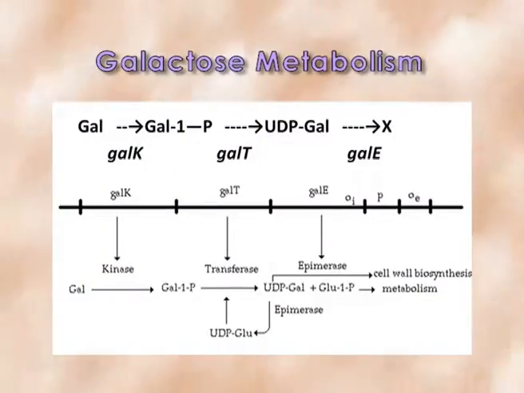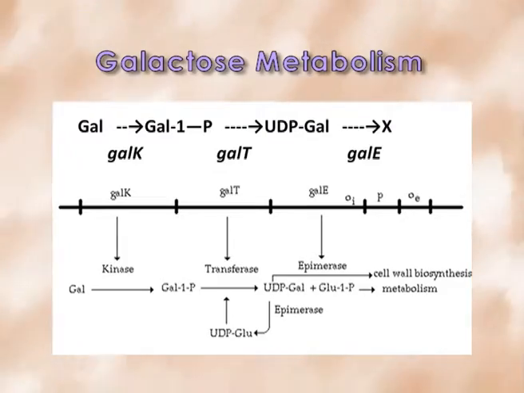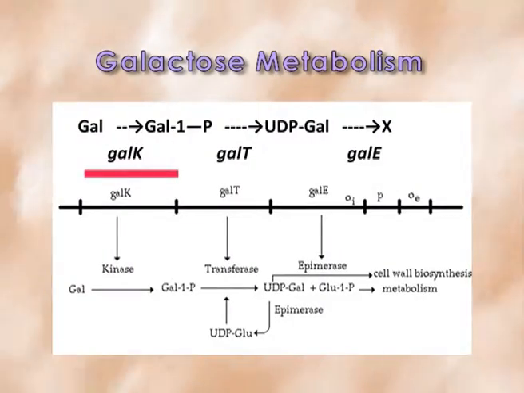Let's talk about galactose metabolism. In case of galactose metabolism, we have galE minus, galT minus, and galK minus mutants. What is going on in the experiment? Radioactive 14C galactose is given and the accumulation of the metabolites is observed. It was first found that in the galK minus mutant, there is accumulation of 14C radioactive galactose.